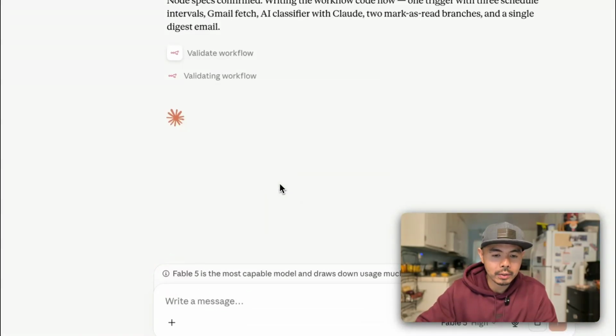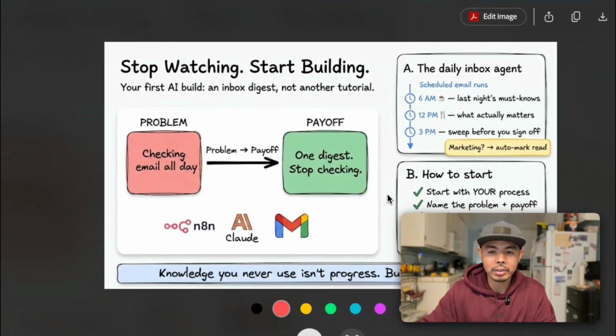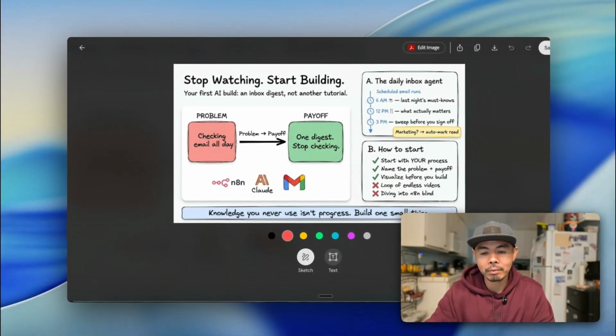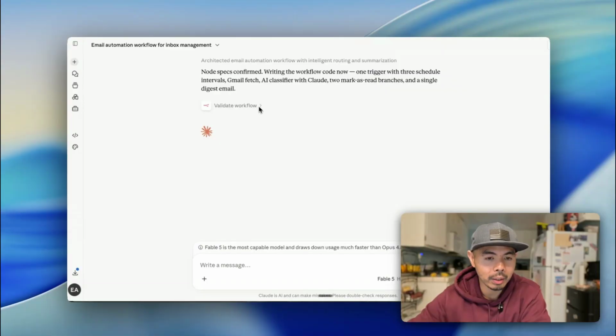All right. So it's asking to allow. Or actually, there's a third thing, which for me, like I said, is this visualization. Just go back to your infographic, go back to your visualization, and see, is there anything that I'm missing that I need to tell Claude? So again, here we're using Claude as our thinking partner. So it's validating the workflow right now.